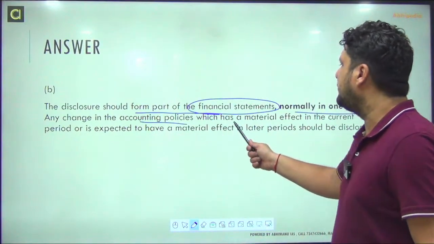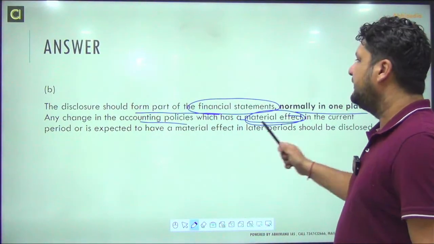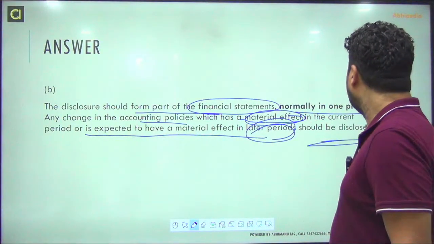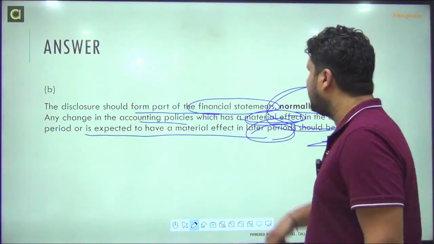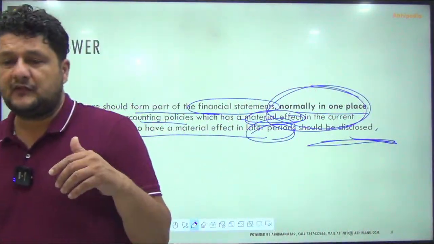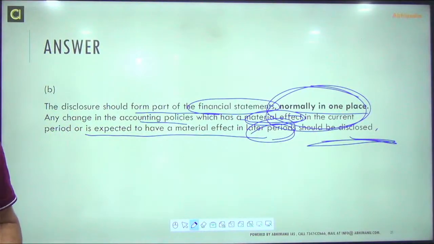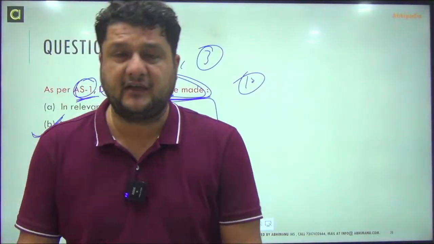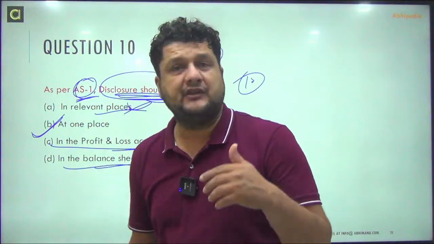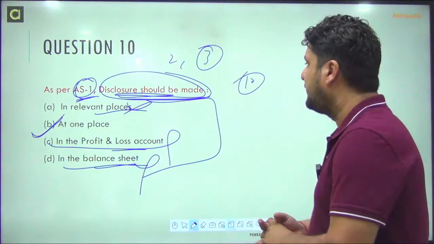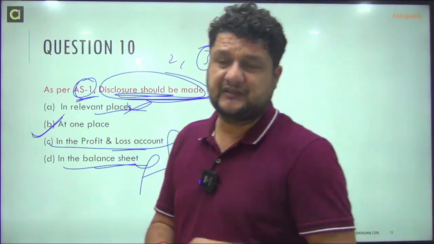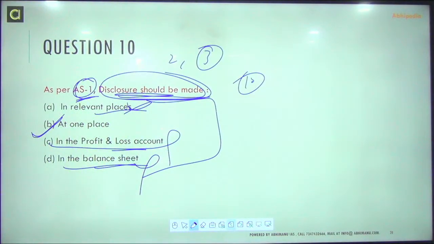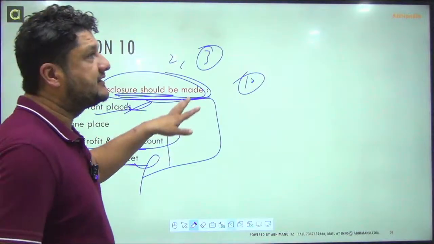Any change in accounting policy which has a material effect in the current period or is expected to have a material effect in later periods should be disclosed where? Normally at any one place. So these are the types of questions which are expected to come in your exam. I covered around 20 questions, so you can see how many questions you were able to answer, and then you need to revise this topic well.